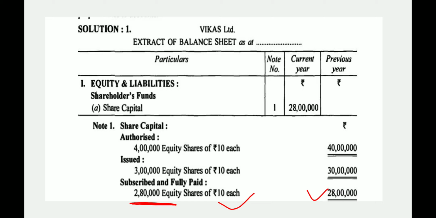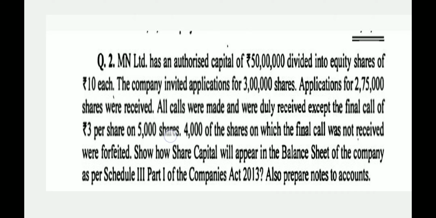Now we are going to discuss the next question, which is of a higher level, a bit harder than this question. MN Limited has authorized capital of 50 lakh divided into equity shares of 10 each. That means 5 lakh shares were authorized. The company invited applications for 3 lakh shares, that means the company issued 30 lakh rupees of shares in the market. Applications for 2,75,000 shares were received.